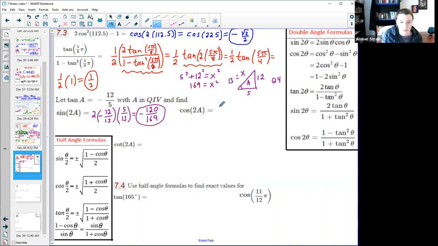So cosine of theta squared, we decided that was positive 5/13, minus the sine of theta squared. Now sine was negative, so be careful. When I square that negative, as long as I do my parentheses very carefully, that does become a positive. So that would give me 25 over 169 minus 144 over 169. They do have a common denominator, so I don't have to get one. That gives me negative 119 over 169.